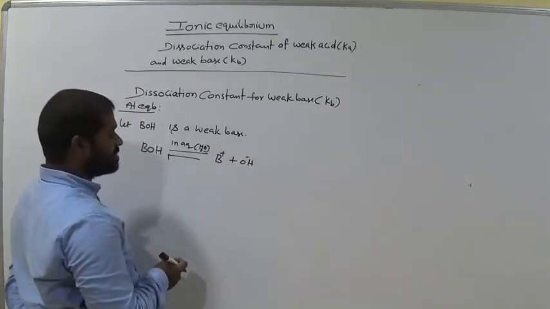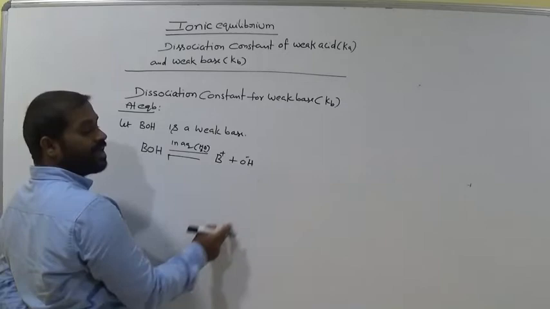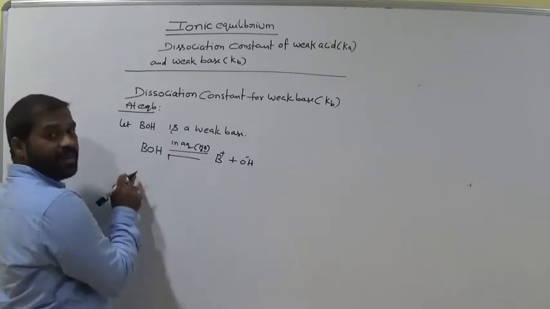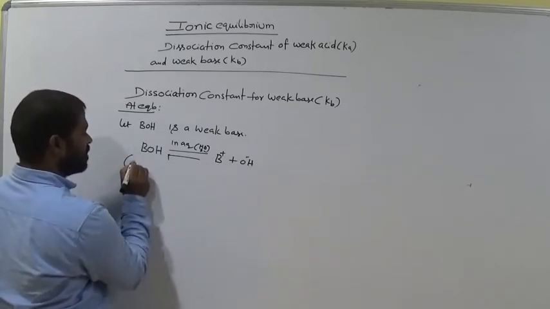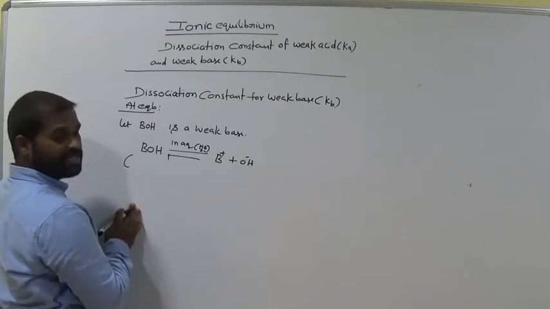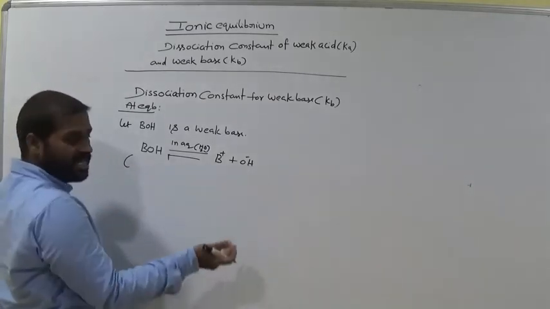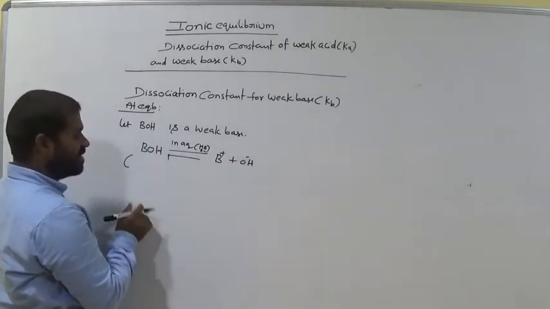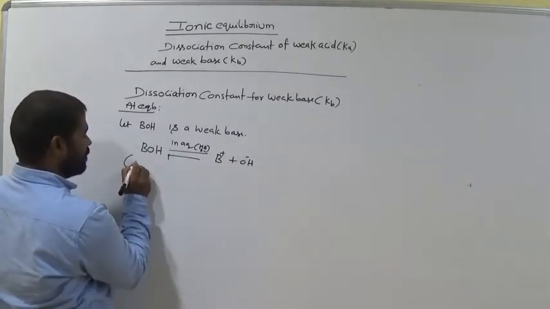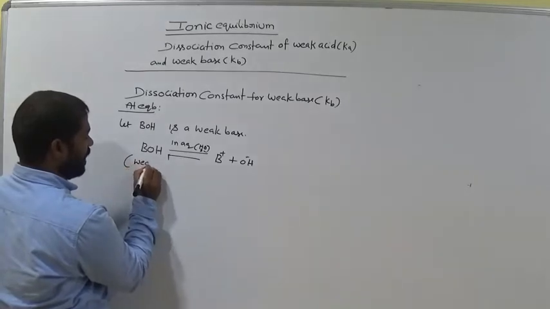According to Arrhenius, the compound which gives OH minus is a base. So it is a weak base, not completely ionized, not 100% ionized as B plus and OH minus. Remember this.